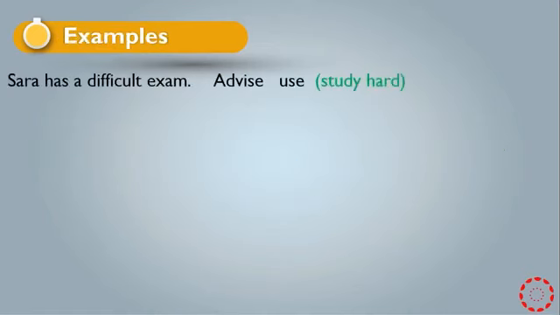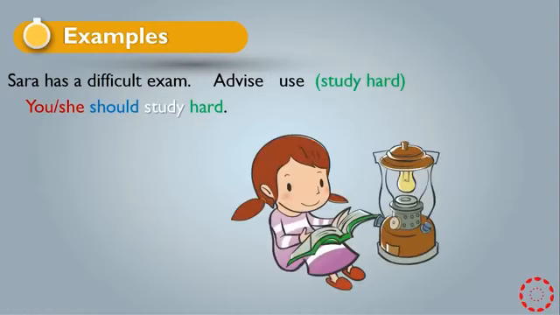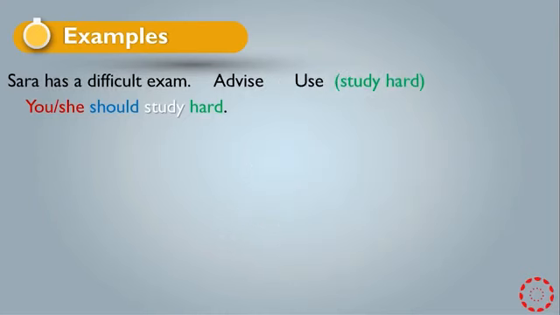For example, Sarah has a difficult exam, and you are asked to advise: you study hard. So it became you or she should study hard. As you see, you in red is the subject, should is the word for advising, study is the verb in the base form, and hard, or we can say study hard, is the complement of the sentence. Sarah has a difficult exam, so you will advise Sarah to study hard, or you or she should study hard.